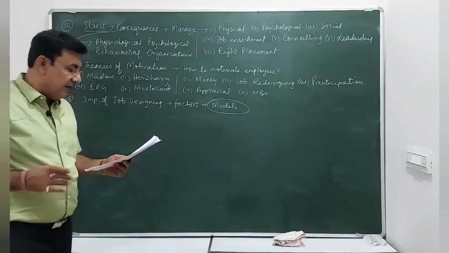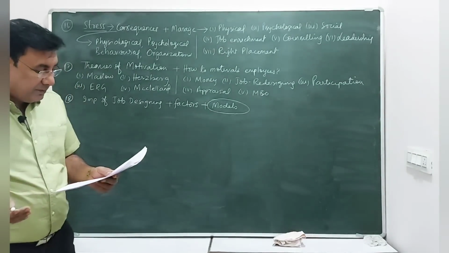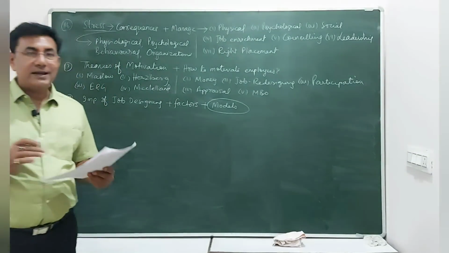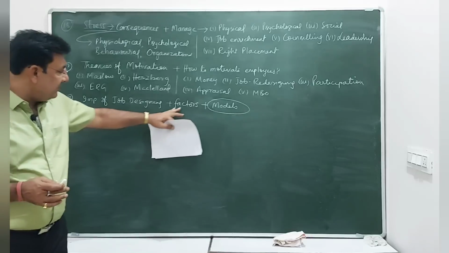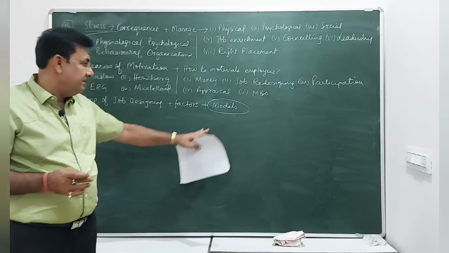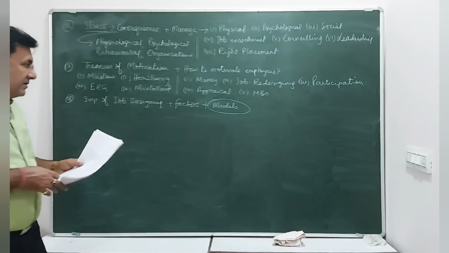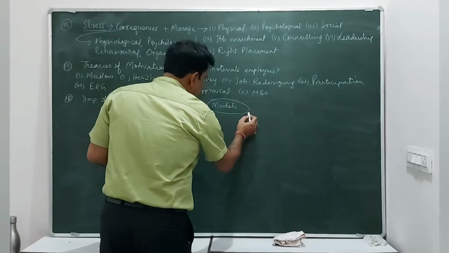Factors like goals, task accomplishment, employee response, task clarity, and task identity. So all these factors you can write down here. And about the different models. Now this model is very important.